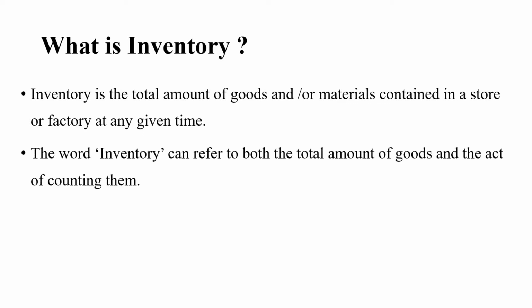Next, the word inventory can refer to both the total amount of goods and the act of counting them. This indicates the act of counting or listing items. Inventory refers to all the stock in the various production stages and it is a current asset. By keeping stock, both retailers and manufacturers can continue to sell or build items.